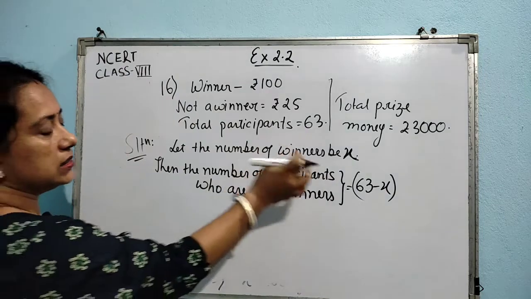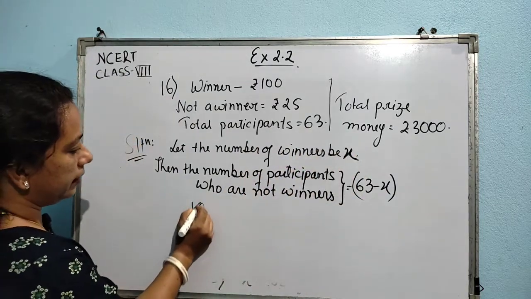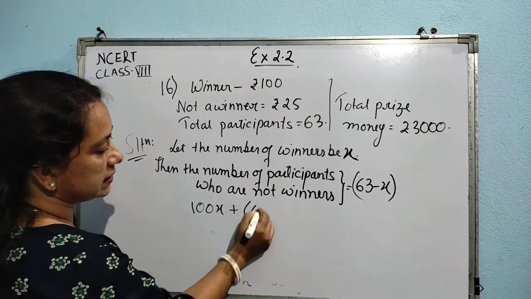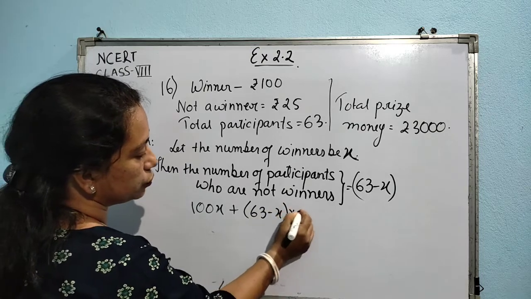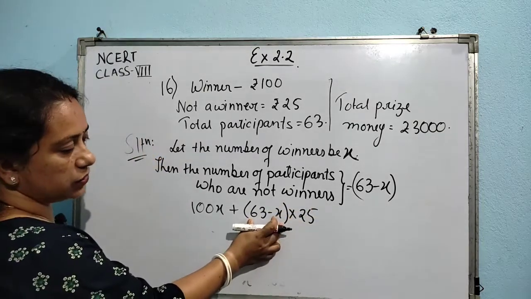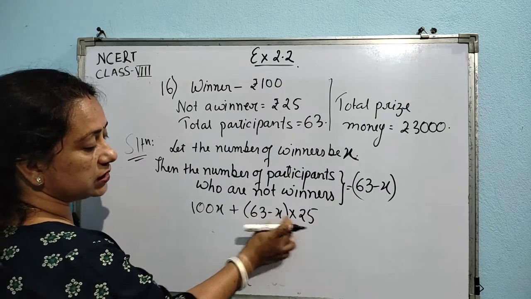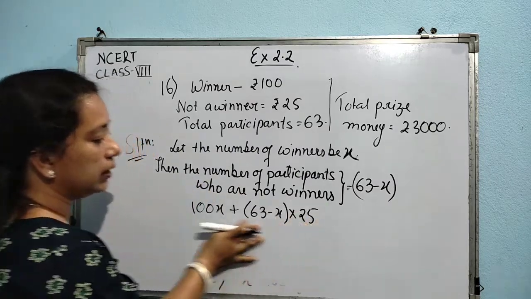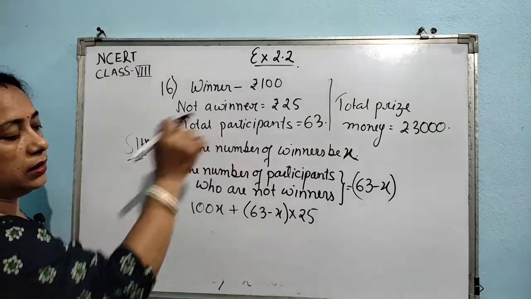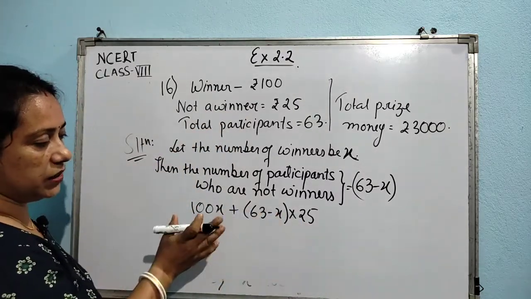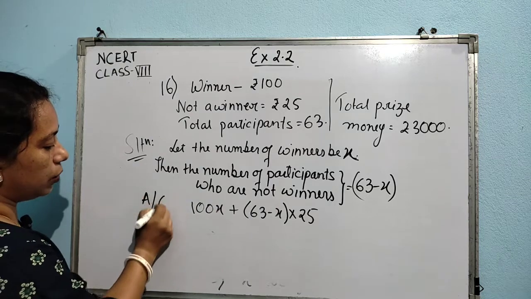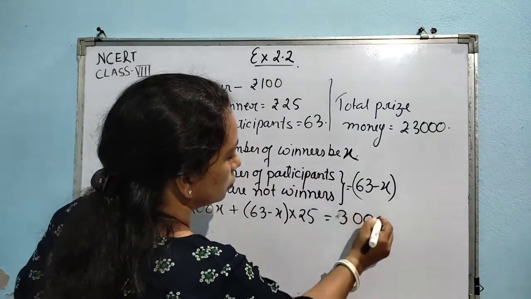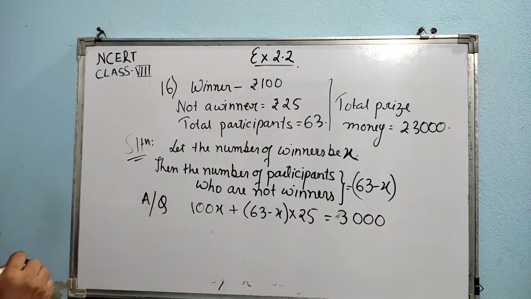So 100 into x is the amount of money that will be given to the winners, and 63 minus x into 25. See, this is the number of participants who are not winners, and each such person is getting 25 rupees. So this many persons will be getting this into 25. So this is the total amount of money that is going to be given to all the participants in this competition. So we can write according to the question, this is going to be just 3000. Got it?